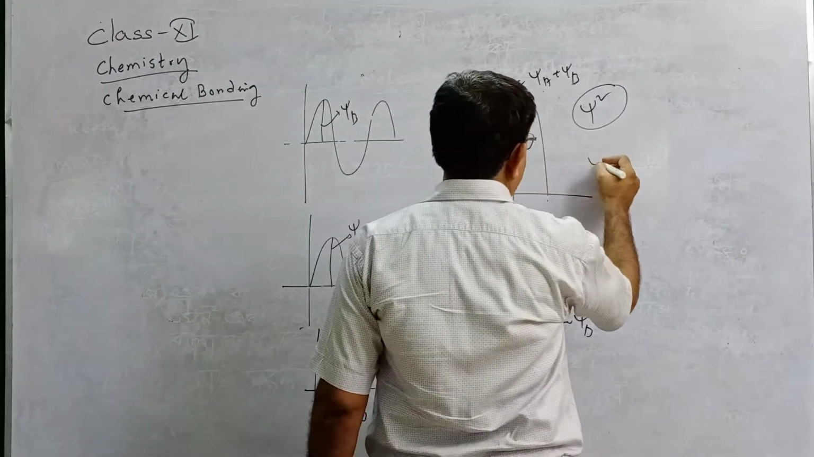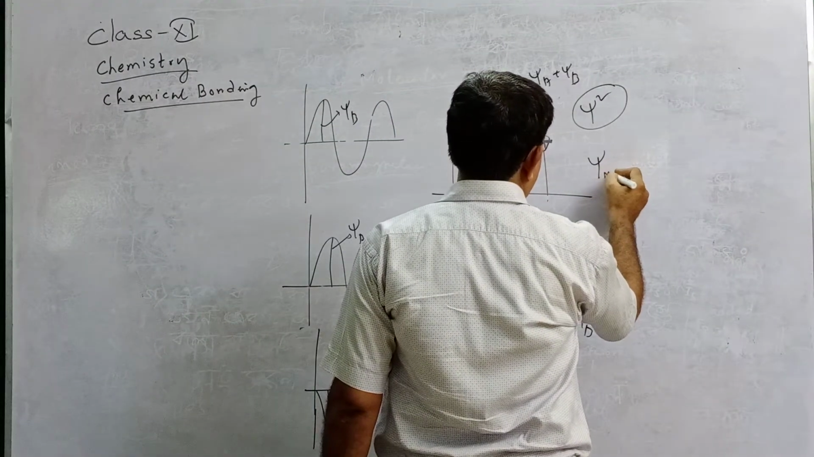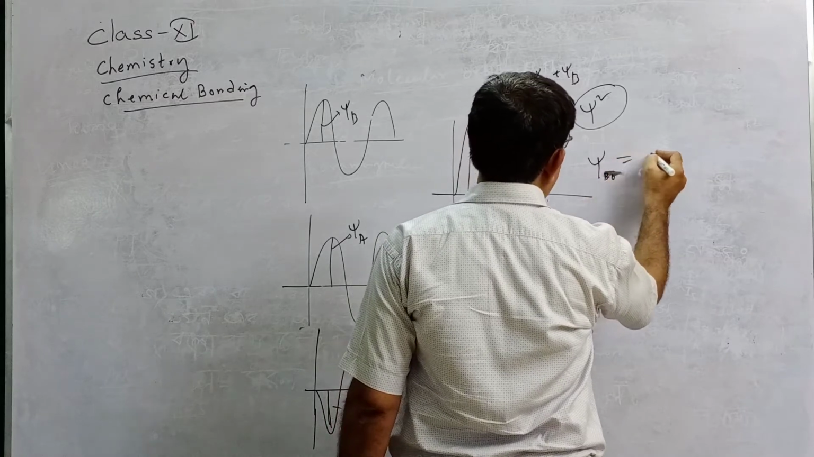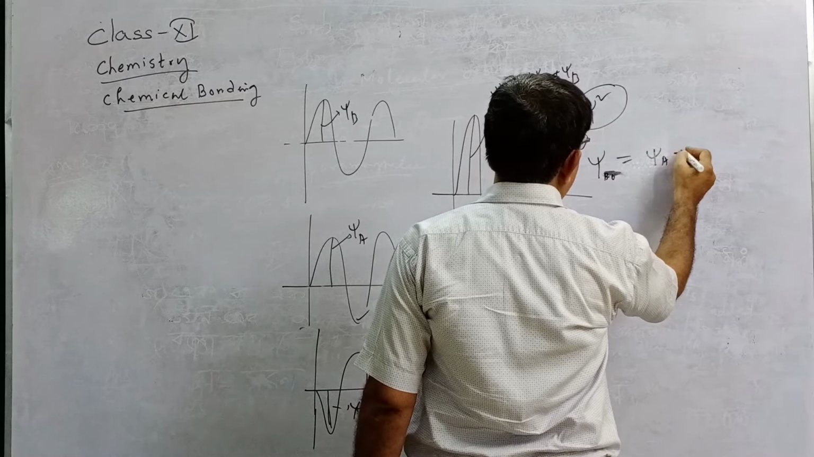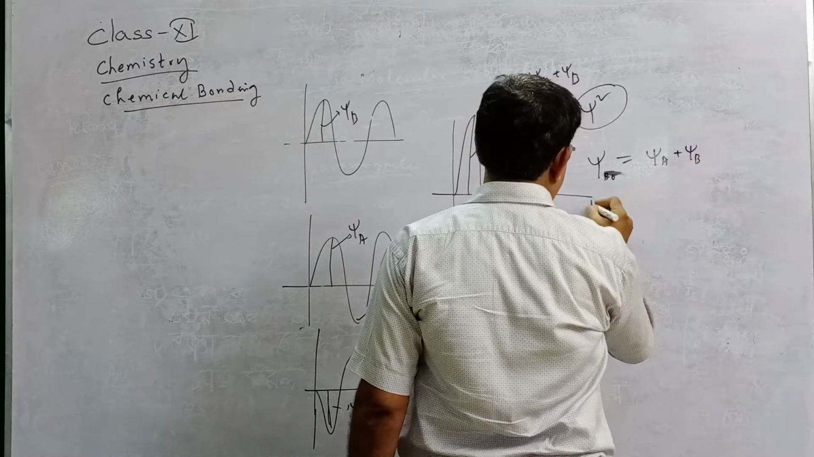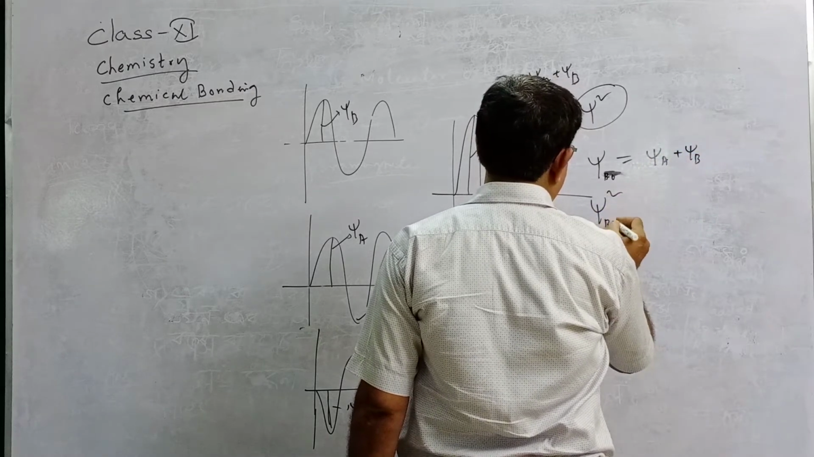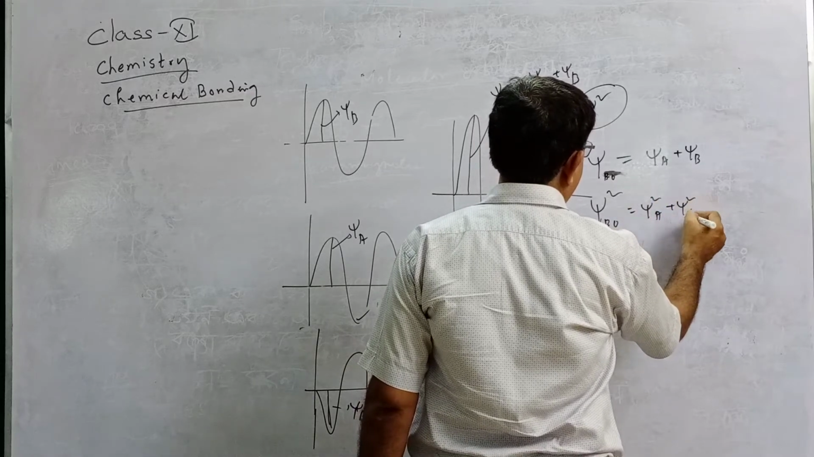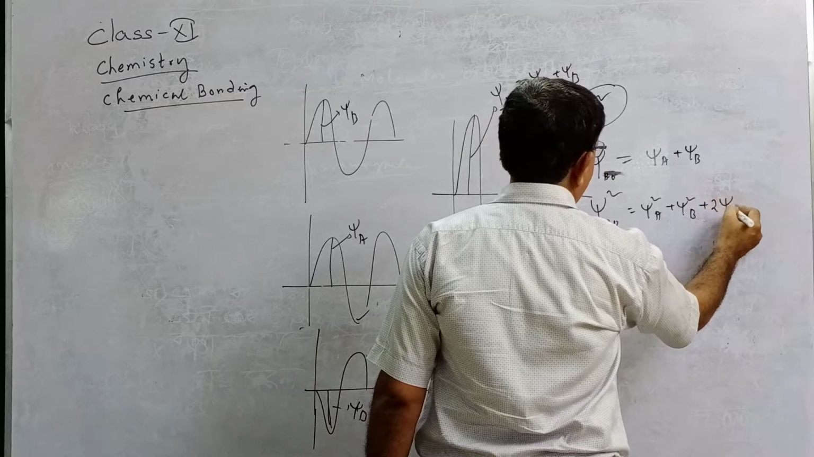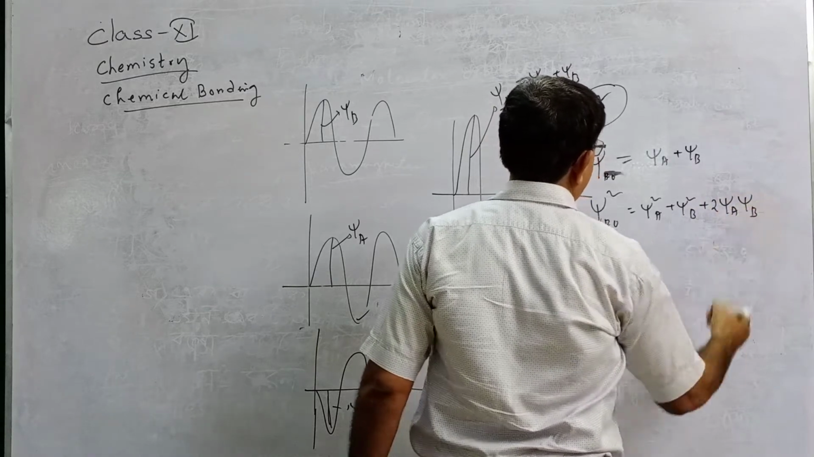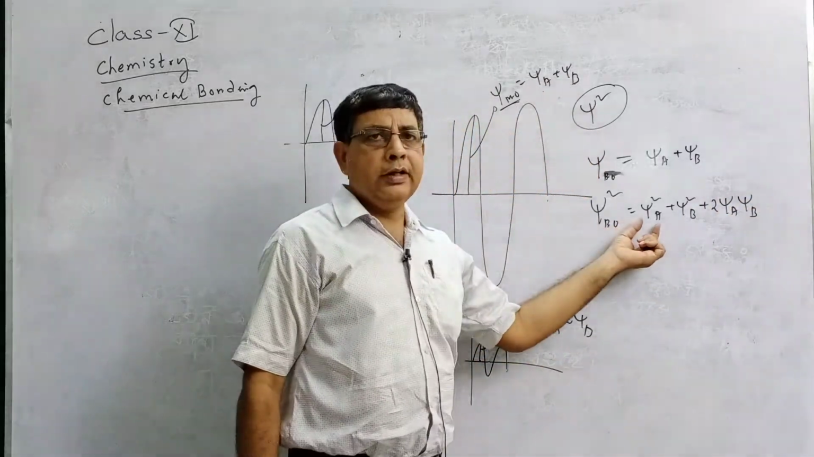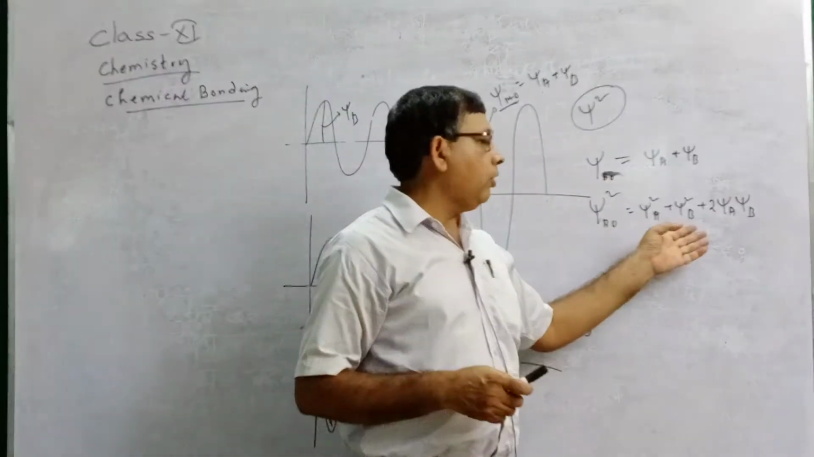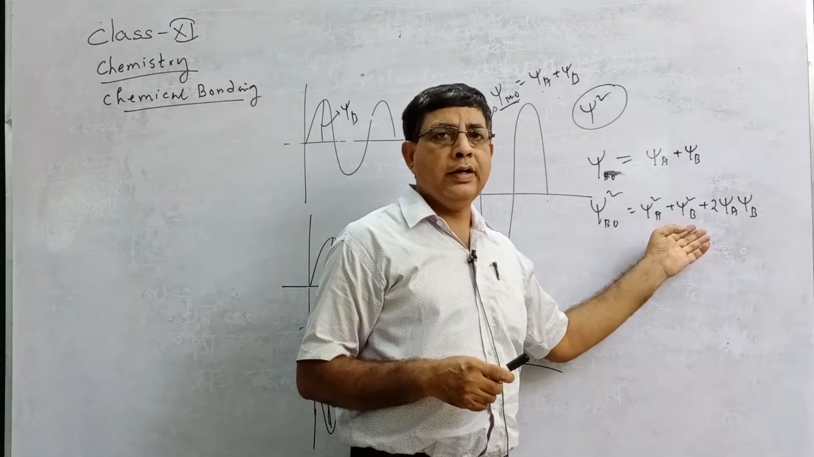Now, psi MO, molecular orbital. Psi BO, bonding orbital, equals psi A plus psi B. Or psi square bonding orbital equals psi square A plus psi square B plus 2 psi A into psi B. Now this is the probability of finding an electron in atomic orbital A. This is the probability of finding an electron in atomic orbital B.